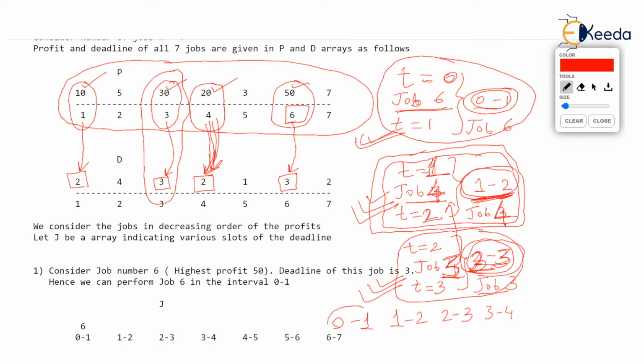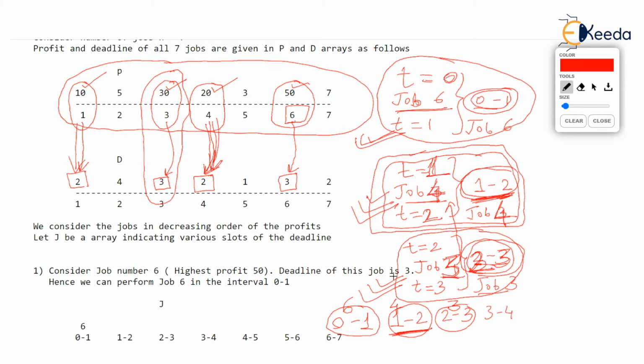0 to 1, job 6 done. 1 to 2, job 4 done. 2 to 3, job 3 done. Okay. And now job 1, concentrate on job 1. Deadline is 2. You cannot fit this job anywhere here. You can't say, okay, I will perform job 2 here because the deadline of job 1.